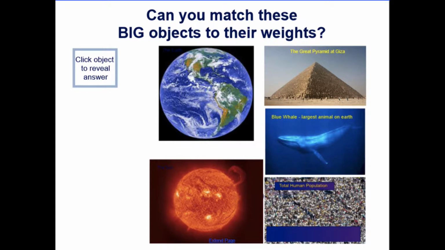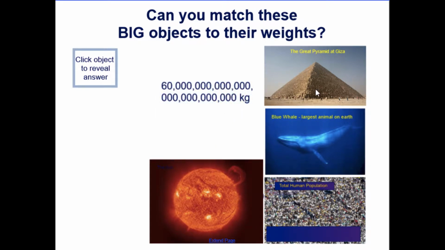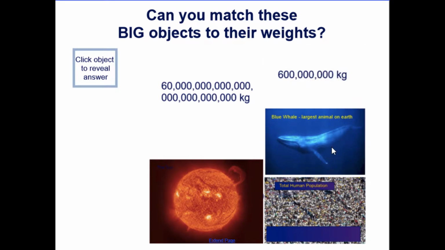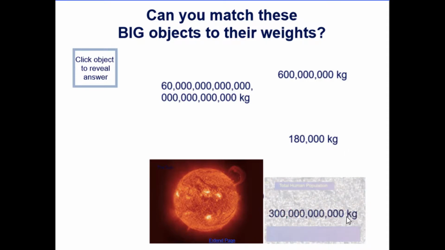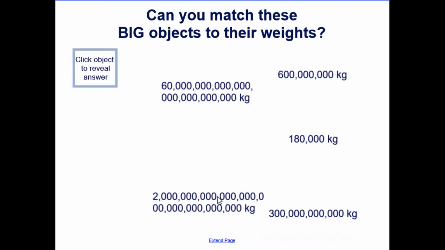Here we have the Earth would be this weight. The Great Pyramid at Giza would be this weight. The blue whale, which is the largest animal on Earth, would be this weight. The total human population would be this weight. And the sun would have this weight. As you can see, the sun is our heaviest object here from our big objects. And the whale, even though the biggest mammal or animal on Earth, is actually the smallest or lightest weight out of these objects.